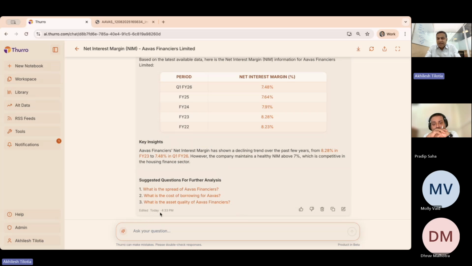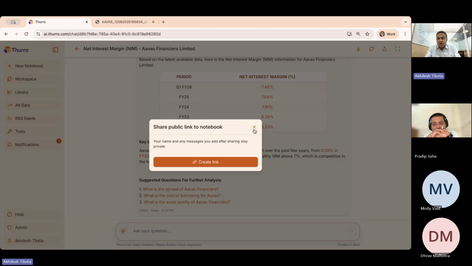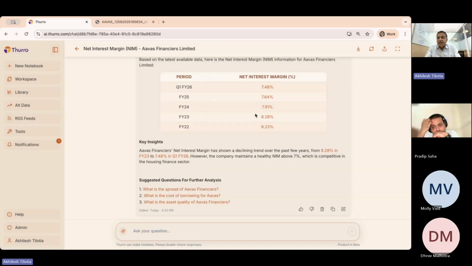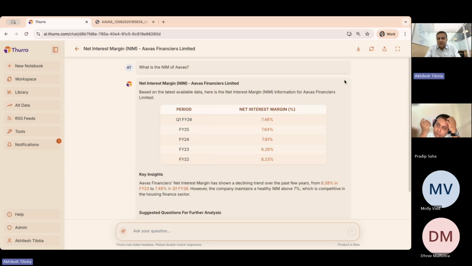It will show up as edited, so there is a timestamp associated with this. You can then take this away into a PDF, or you can share this as a link within your team internally or externally with folks who may want to use it. And if there is a series of questions that you have created, or one question that you have created and you want to come back over a period of time and just refresh this notebook, you can just come in and click refresh here.